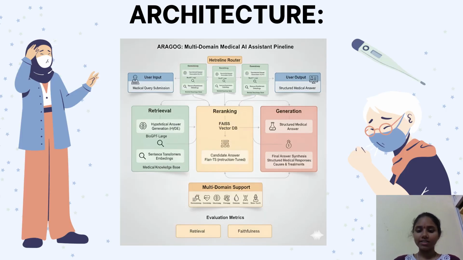If you go to the architecture, this is a simple basic architecture diagram. Our architecture can be explained in three main layers: the input layer, the multi-pipeline retrieval and generation layer, and the evaluation layer. In the input layer, the user submits a medical query. For example, a doctor might ask, what are the latest treatment options for diabetes?